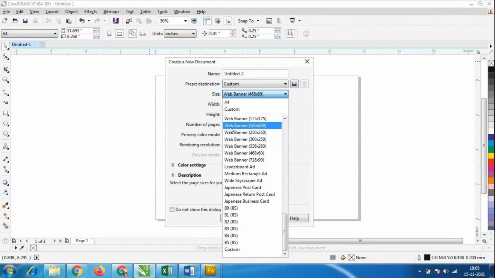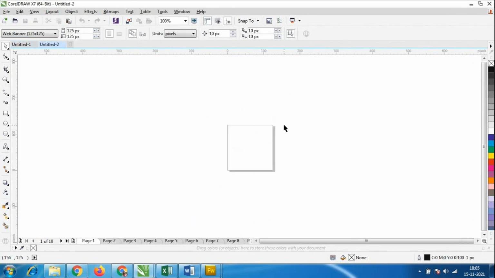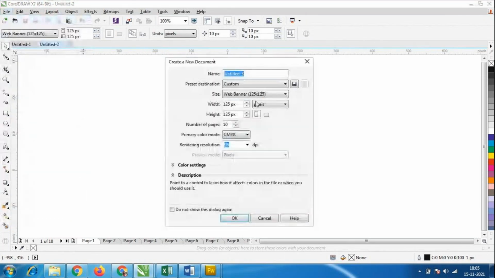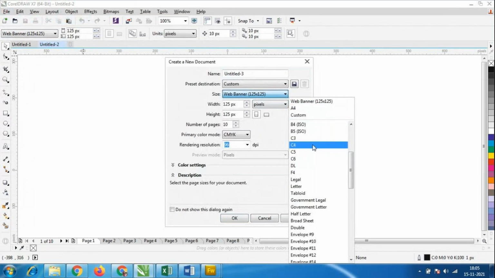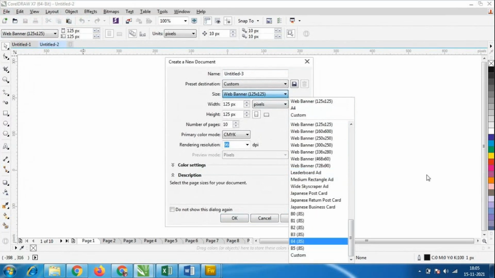Web banners always have a very small size, 125 by 125, which is very small. Look, this is the web banner size, so according to this only we have to make the designs. You people have to know the size of a business card and all those things. We'll come back again to the business card.